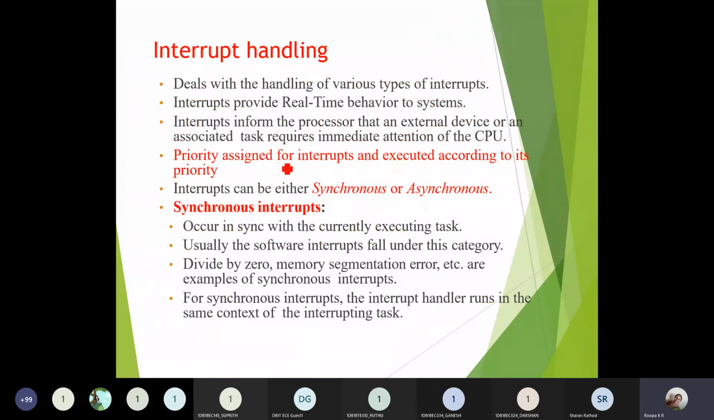So next, interrupt handling. As I told you, you have 2 different types of interrupts that can be generated while executing a task. One which can be handled by the kernel itself, or the other which can be handled by the end user by executing an ISR routine.